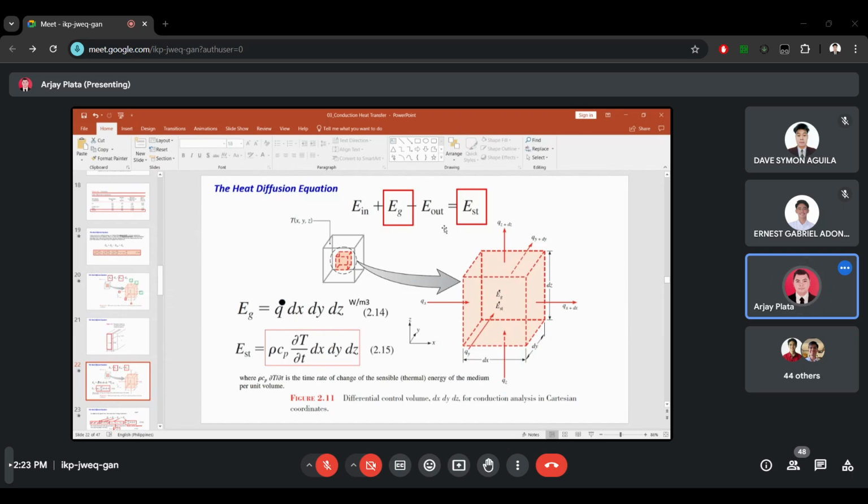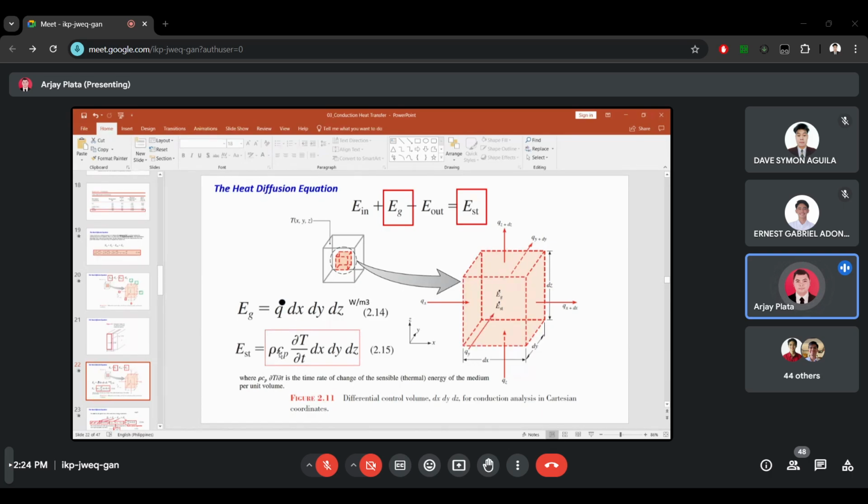By the way, in thermodynamics, are you still familiar with the formula m Cp delta T? Yes po. Okay, so it's the same as this energy storage. It so happens that we are not only dealing with one variable here, but we are also dealing with two or more variables, the x, y, and z variables. So that's why our formula is using the partial differential equation.